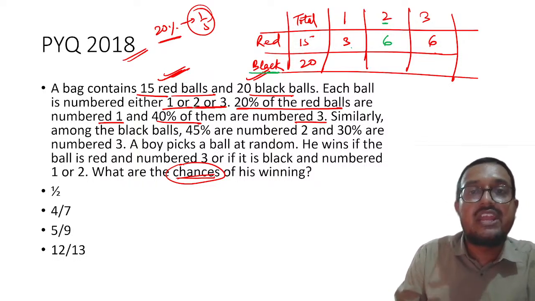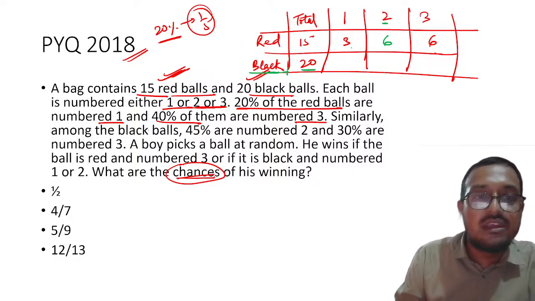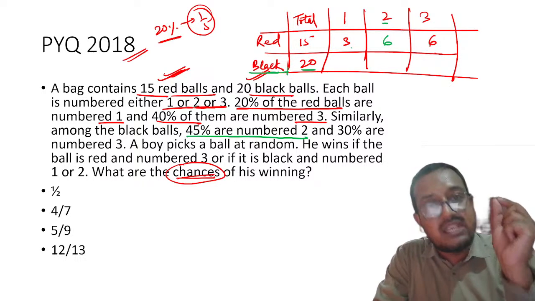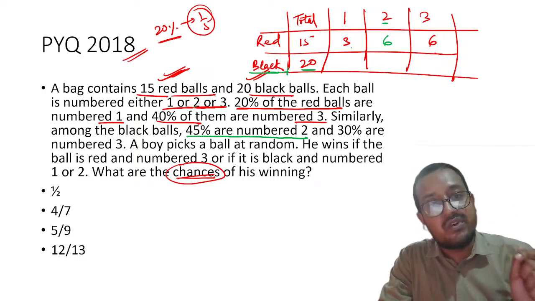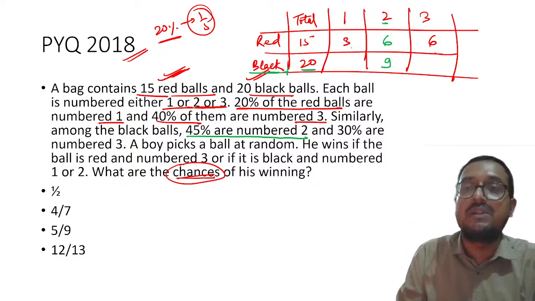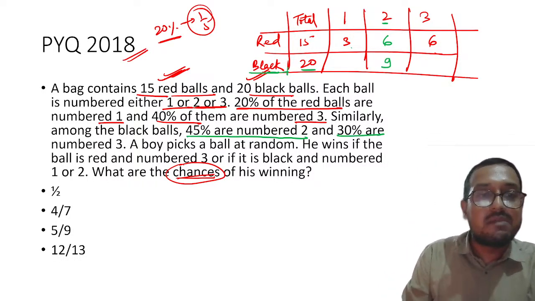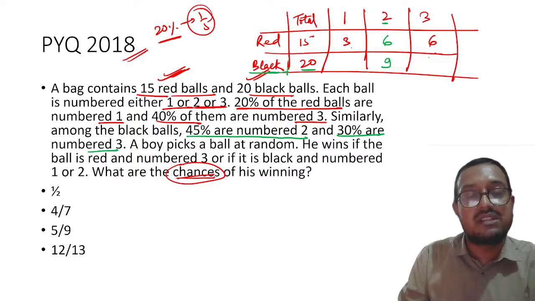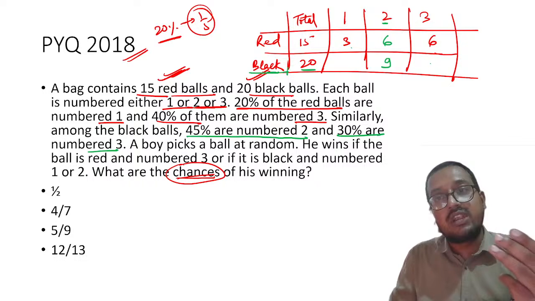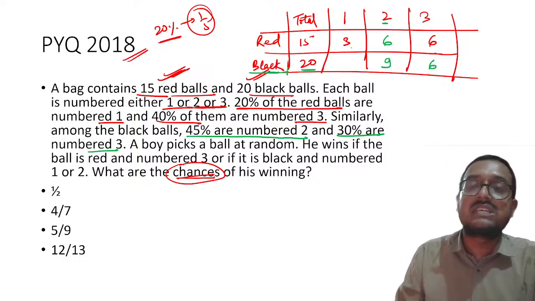Same way try it for black color. 20 total balls are there. Among black balls, 45% are numbered 2. So 45% of 10 will be 4.5, so of 20 it will be 9. So my dear students, 9 balls will be numbered 2. Right? 30% are numbered 3. 30% of 10 balls, that is 3, so out of 20 balls it will be 6. So 9 plus 6 will become 15.